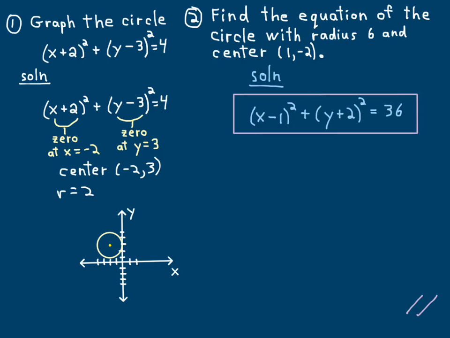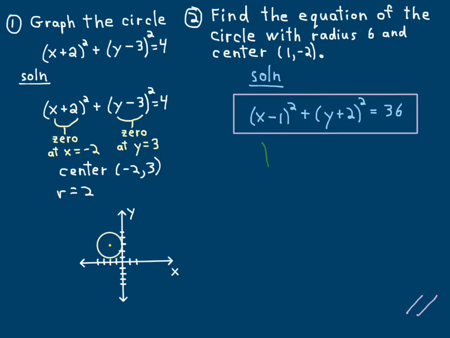Right? Now you could double check this real quick. You just say, okay, if you plug in 1, do you get 0? Yeah. If you plug minus 2 in, what do you get here? Is it 0? Yeah. You just do that to make sure you didn't get the signs backwards here. And make sure you squared the 6. Yeah. Okay, that's cool. And you could actually graph some of these points if you really wanted to make sure.